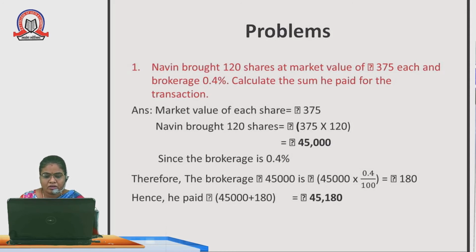Hence, how much did Naveen pay to purchase the shares? 45,000 plus 180 gives rupees 45,180. So Naveen spent 45,180 to purchase 120 shares.